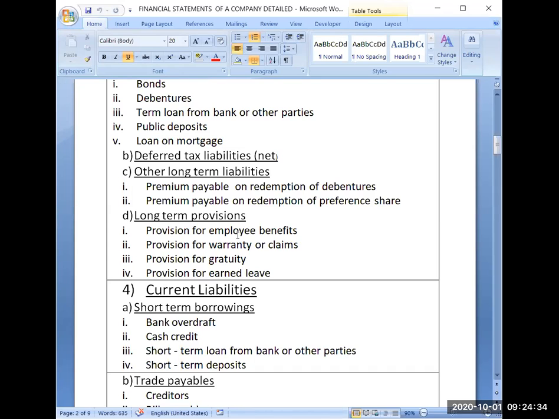Provision for gratuity, this is also a retirement benefit. Provision for earned leave: there is a concept in the job sector that every year you get some casual leaves, and if you don't use those leaves, you will be paid for them accordingly. So that is called earned leave. If I have not used those leaves, I have not availed that leave, then I will get payment for that.